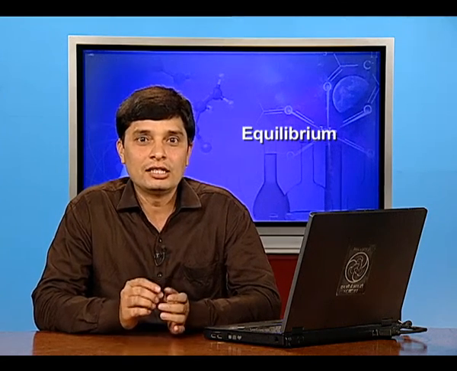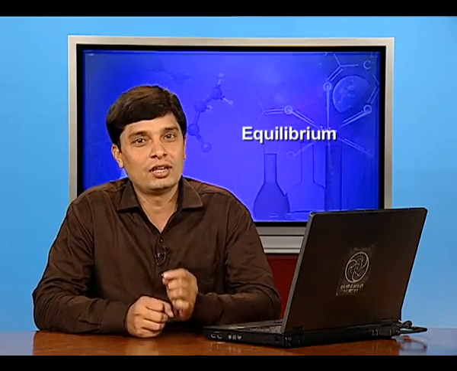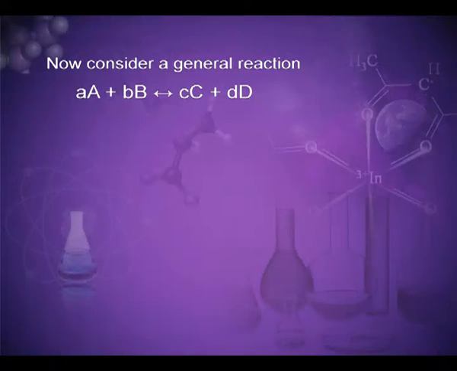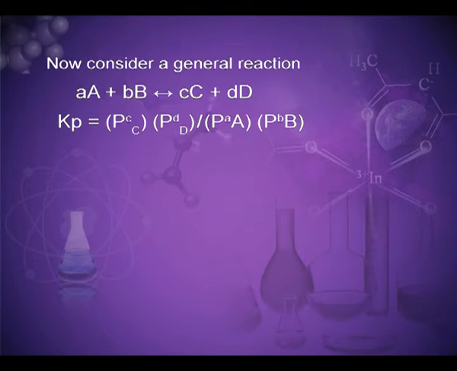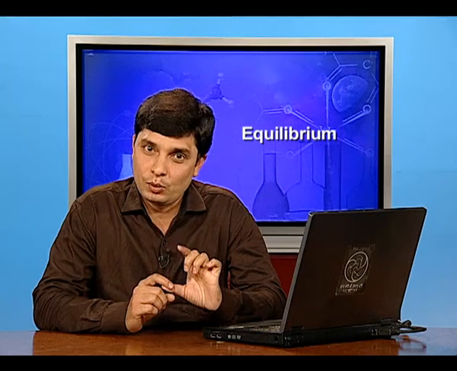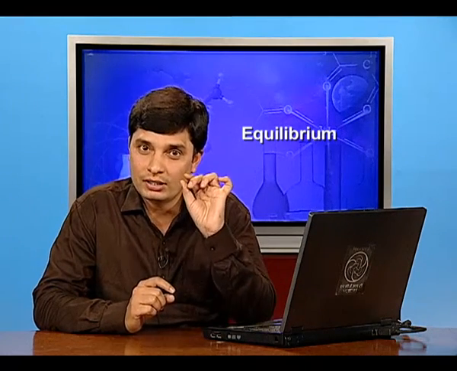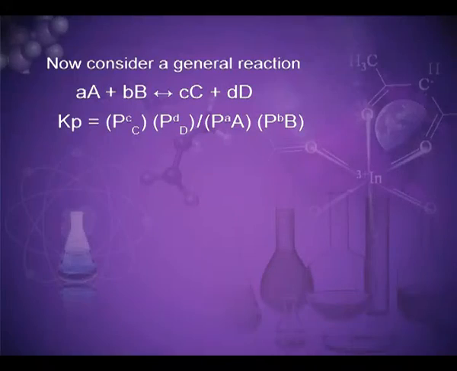However, this is not always so. Now, consider a general reaction. Suppose aA plus bB gives cC plus dD. Here small a, b, c, d are moles. Kp is equal to P of C to the power c, where C is the substance, that is product, and small c is the number of moles, times P of D to the power d, divided by P of A to the power a and P of B to the power b.